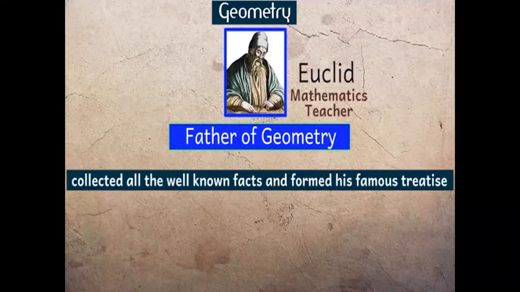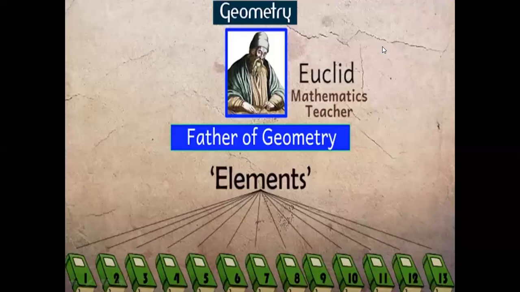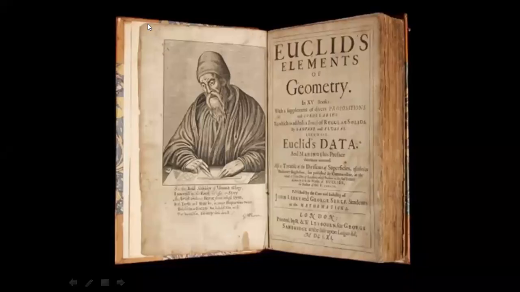He collected all the well-known facts and formed his famous treatise named Elements. This treatise Elements had 13 parts, and each part was called a book. This picture is an impression of Euclid's famous work called the Elements.